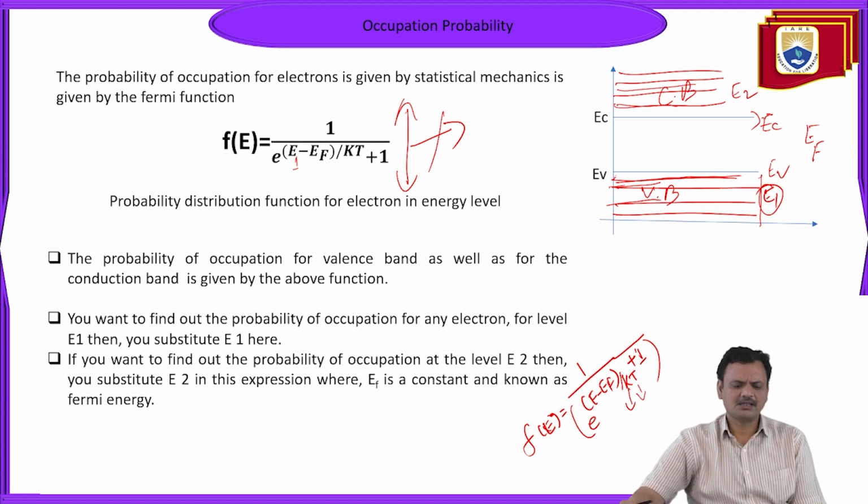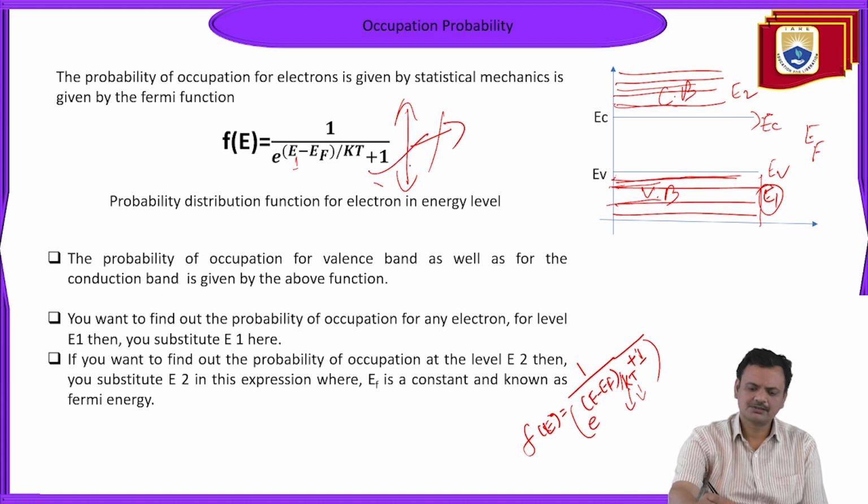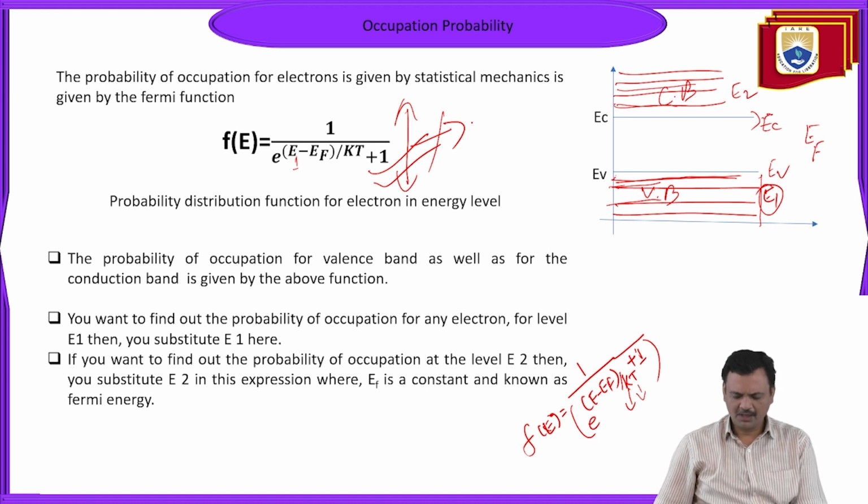The same thing is written here: if you want to find the probability of occupation at level E2 or E1, just put that energy value in this expression. And EF is known as the Fermi energy, and its value is constant for a particular material.